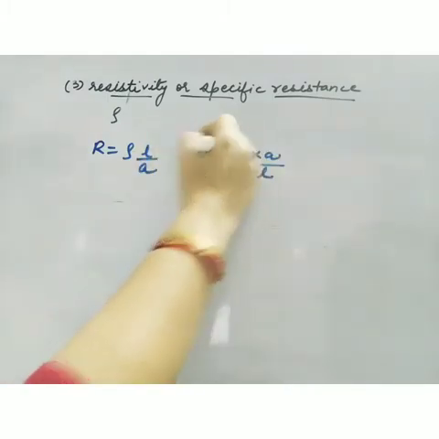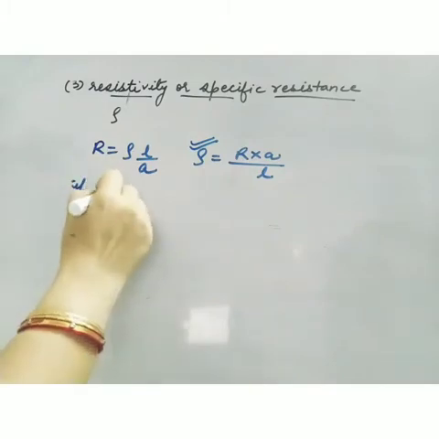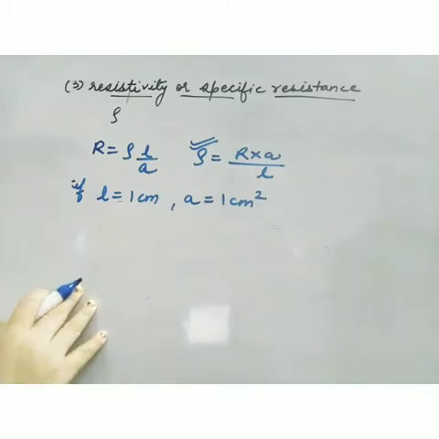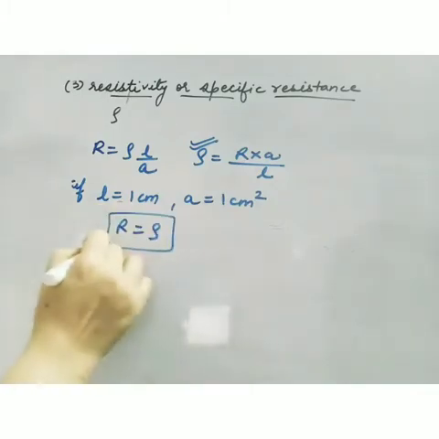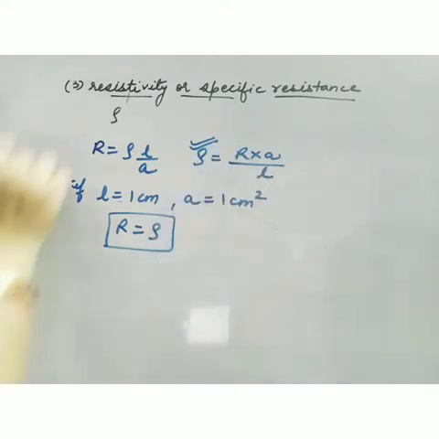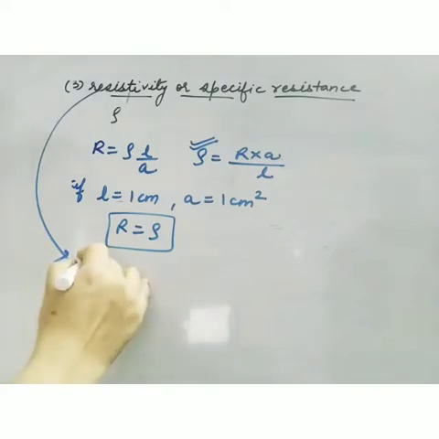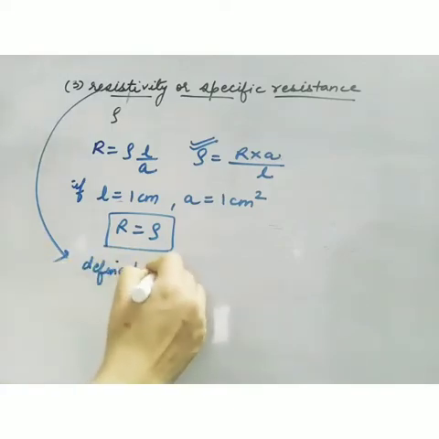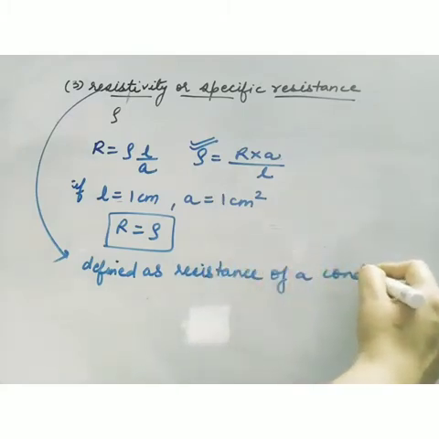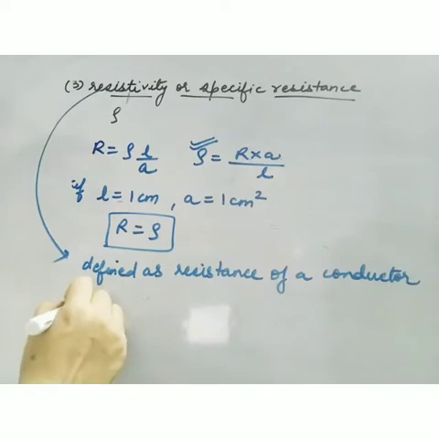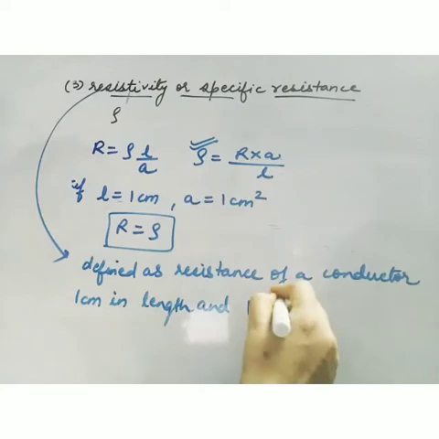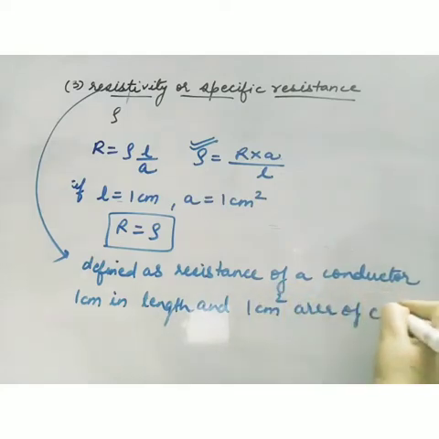Now how to define this rho? If length is 1 centimeter and area of cross section is 1 centimeter square, then R will be equal to rho. If this is 1 and this is 1, then rho will be equal to R. So how will you define this resistivity? It is defined as the resistance of a conductor 1 centimeter in length and 1 centimeter square area of cross section.